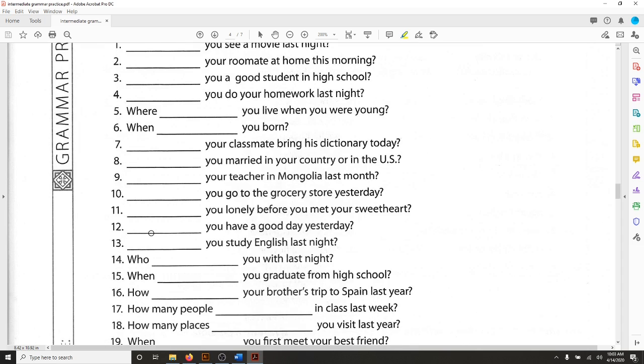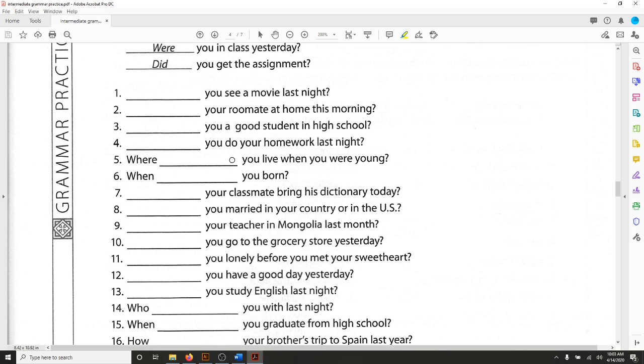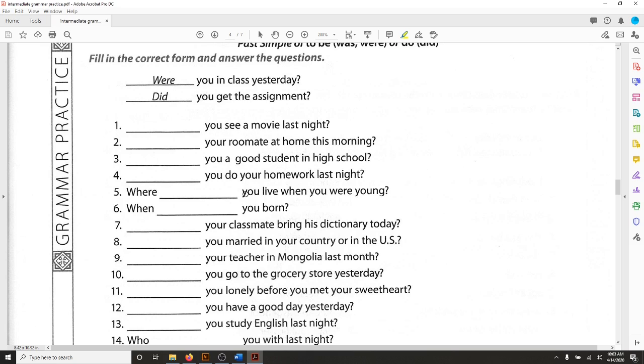So it's going to really be the same as the others when you get to these questions that use these question words, like number 5, where something you live when you were young. So you do the same thing, right? You have to ask, is this about being or doing?